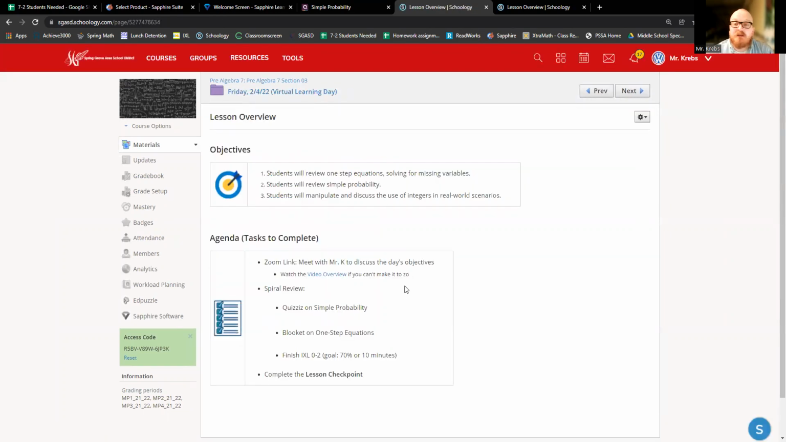So today we're going to continue the review that we started yesterday in class. We did a spiral review activity where you could choose either quizzes on simple probability or a booklet on one-step equations. Most of you did one of those yesterday, so I would just like you to do the other one. For example, I know everybody did the booklet on one-step equations. So for today, you're going to want to take a look at the quizzes on simple probability.